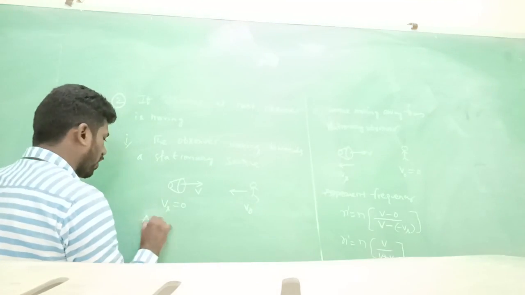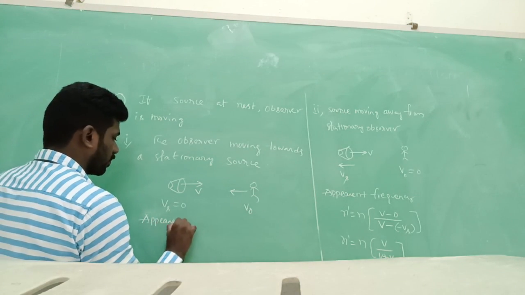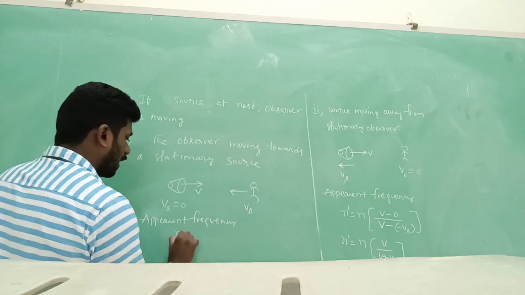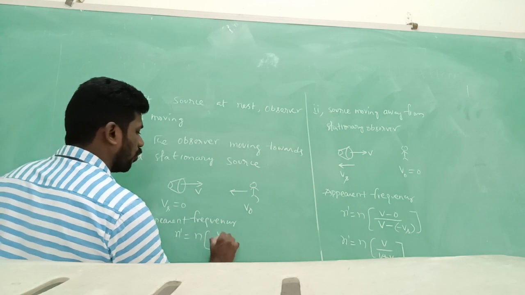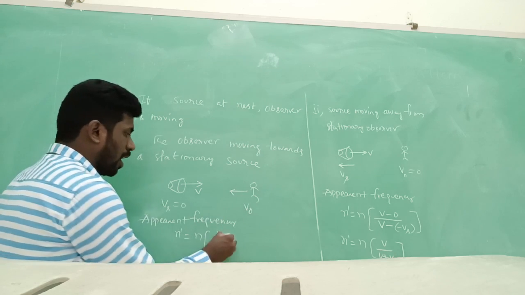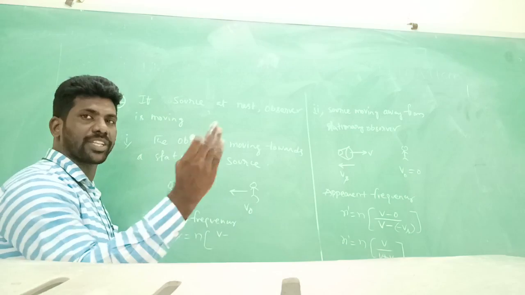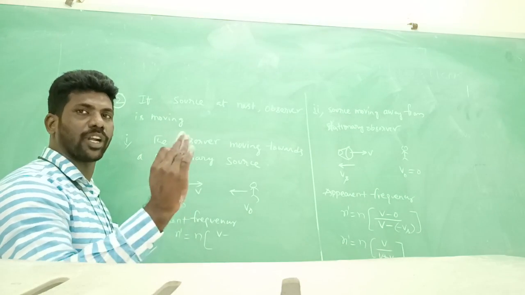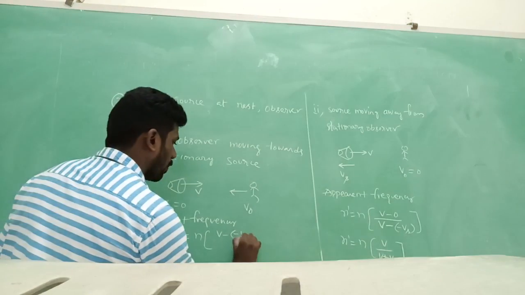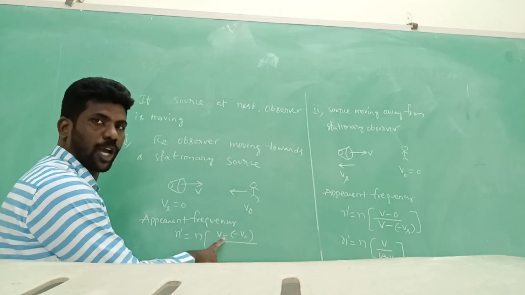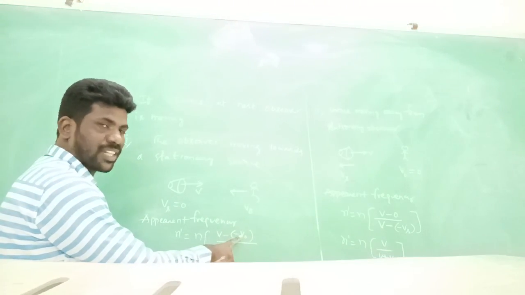Coming to apparent frequency, n dash equals n into V. What about the observer condition? V and V0 are in opposite direction. Opposite direction means V0 is taken as negative. So minus V0. This minus belongs to the formula; this minus depends upon direction.